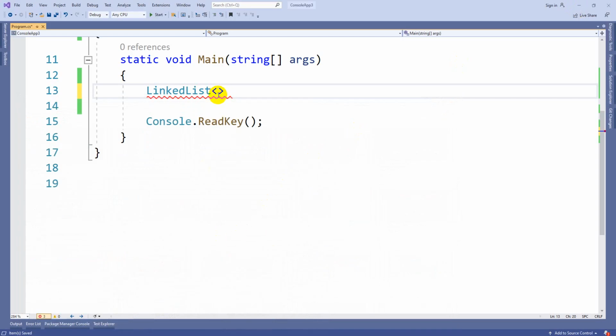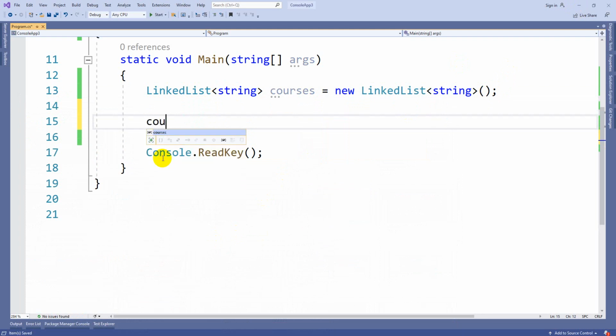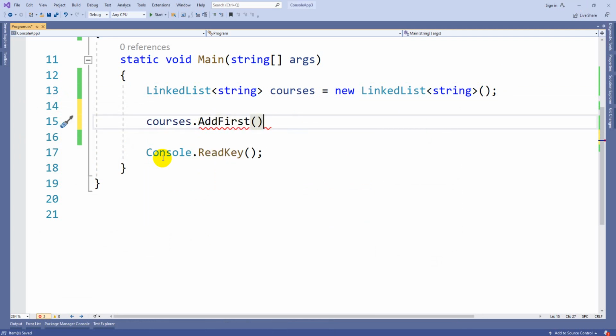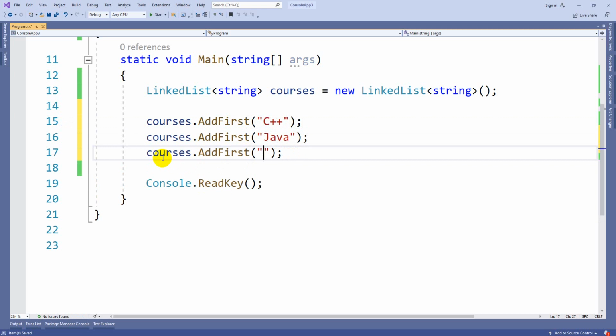So it works the same, no change at all. So courses equal to new LinkedList of string. You cannot pass the values here; you can insert only in this way, courses dot AddFirst or AddLast. You need to decide in what way you need to insert. AddFirst is better, but AddLast is also fine. So here let's go with C++, Java, SQL Server, something like this.